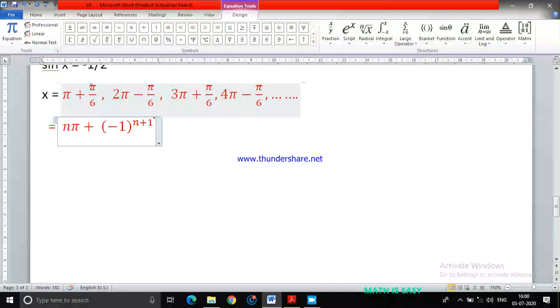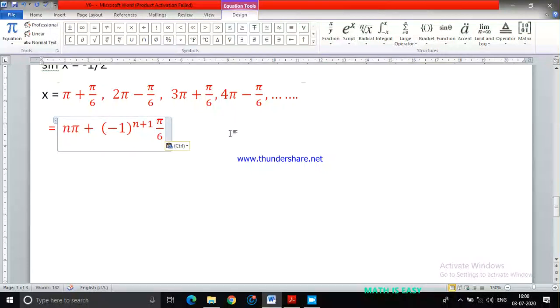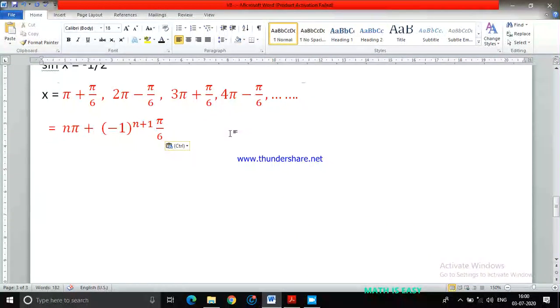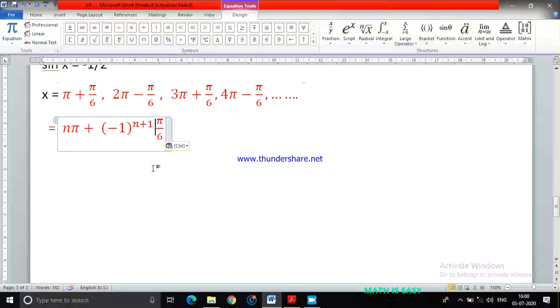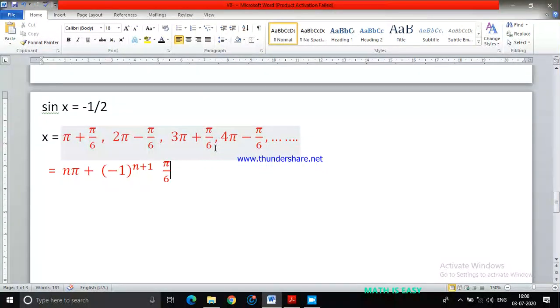Then everywhere you have π/6, π/6, π/6 only. So it will come, Ctrl+V, π/6. So my answer is going to be nπ + (-1)^(n+1) × π/6. This is the answer of sin x = -1/2. Okay.